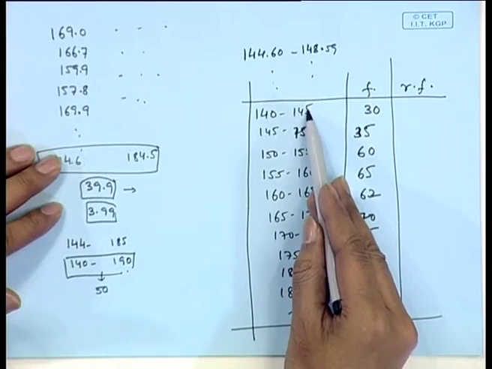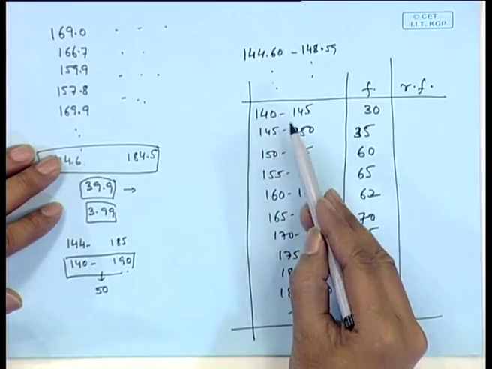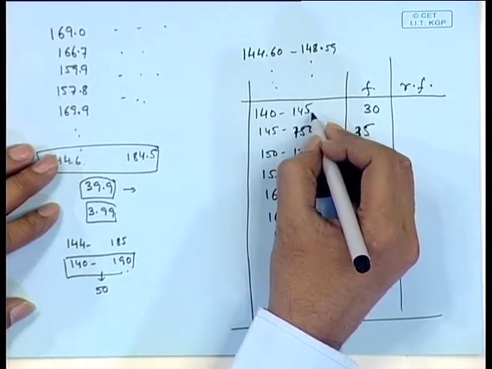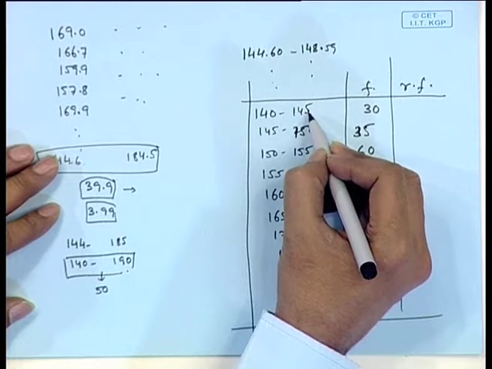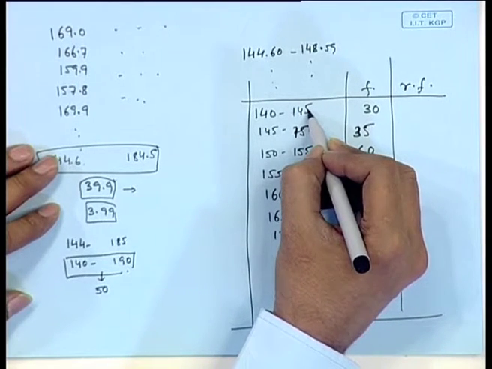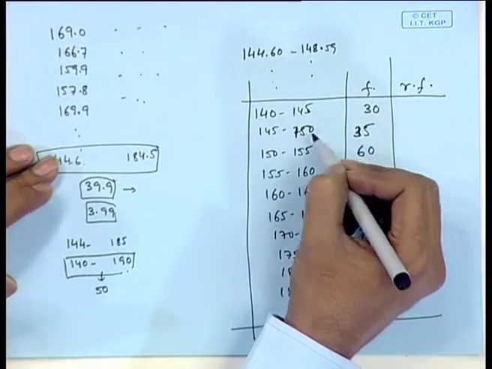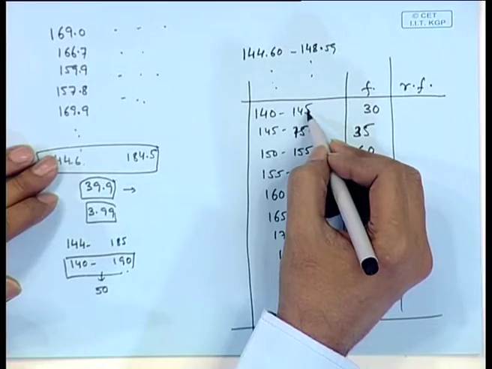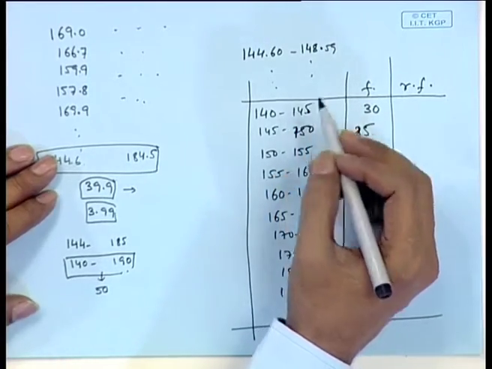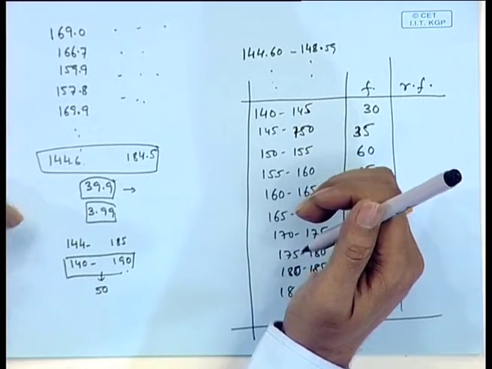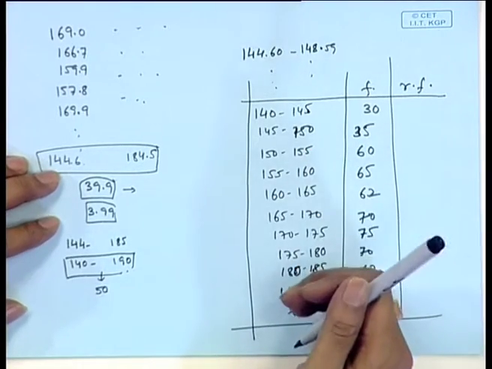For example, 145 is here, 145 is here. So, we have to make a rule that this will be considered less than or equal to. That means, if a person is having height equal to 145, then he will be considered in the preceding class, or we may make a rule of the reverse side, that is, if it is 145, he will be considered in this class, but we have to make a rule prior to preparing the table. Then next thing is the number of the class intervals.